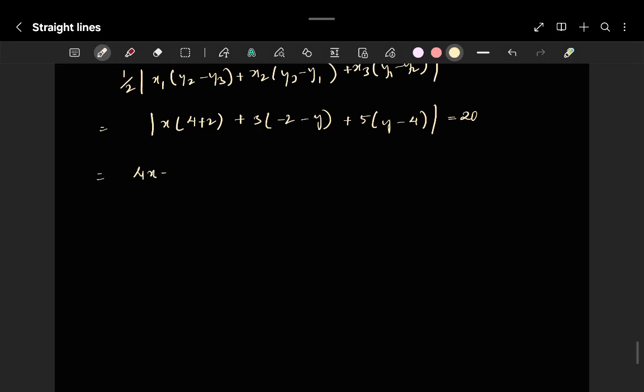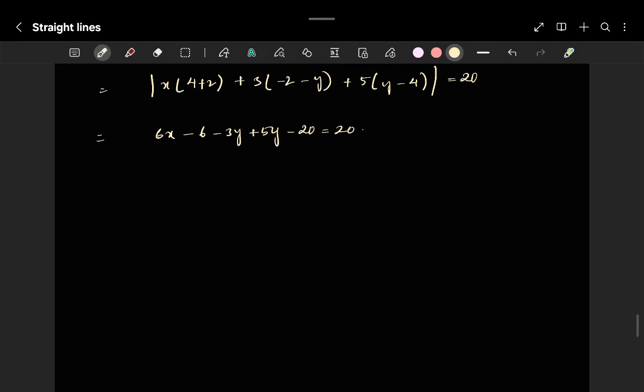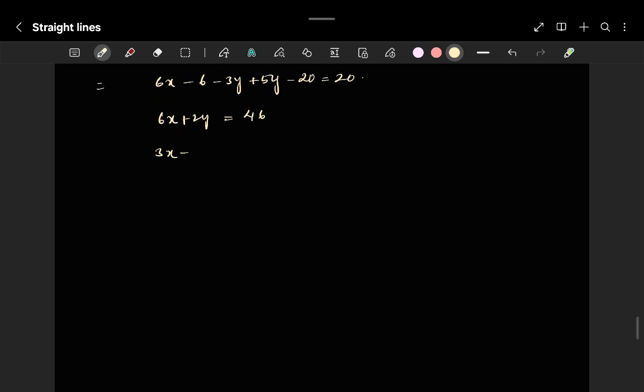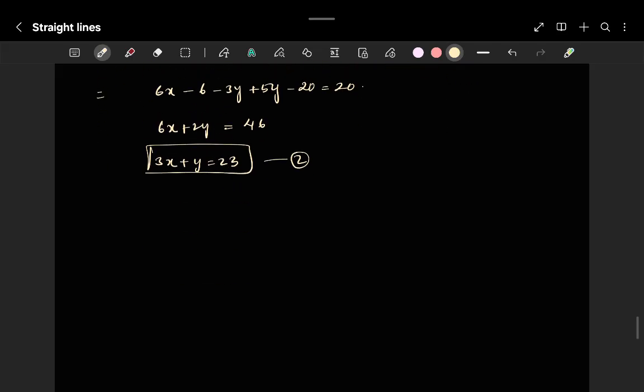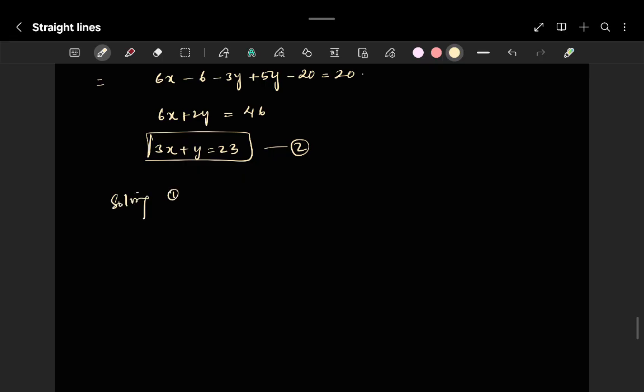6x minus 6 minus 3y plus 5y minus 20 is equal to 20. Okay, now so this will be 6x plus 2y is equal to 46. 3x plus y is equal to 23 is the second equation. Solving 1 and 2 will give x and y, which is point P, correct?